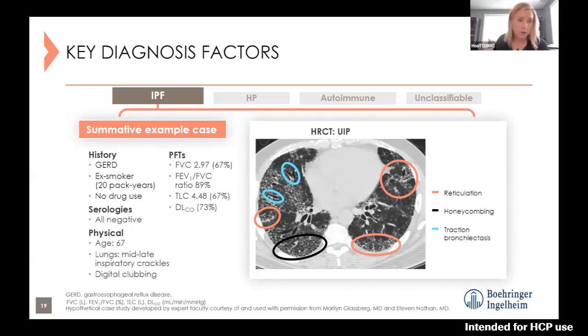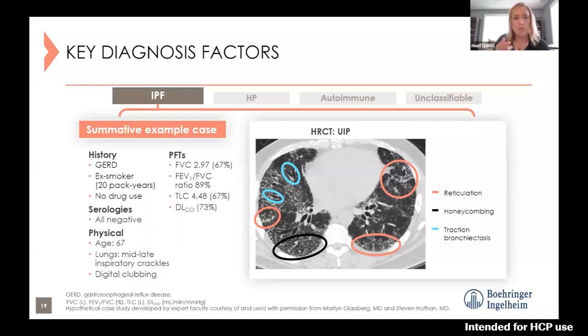History of acid reflux or GERD. We send off all of the serologies. Those are all negative. On exam, mid to late inspiratory crackles, particularly in the lung bases. Paying attention to a patient with interstitial lung disease, taking a look at their fingers. This patient had digital clubbing present on exam.